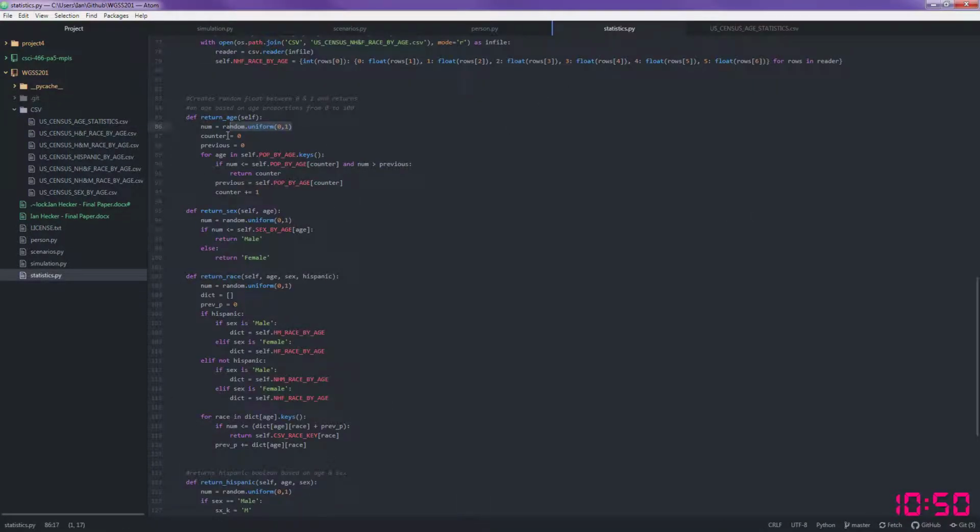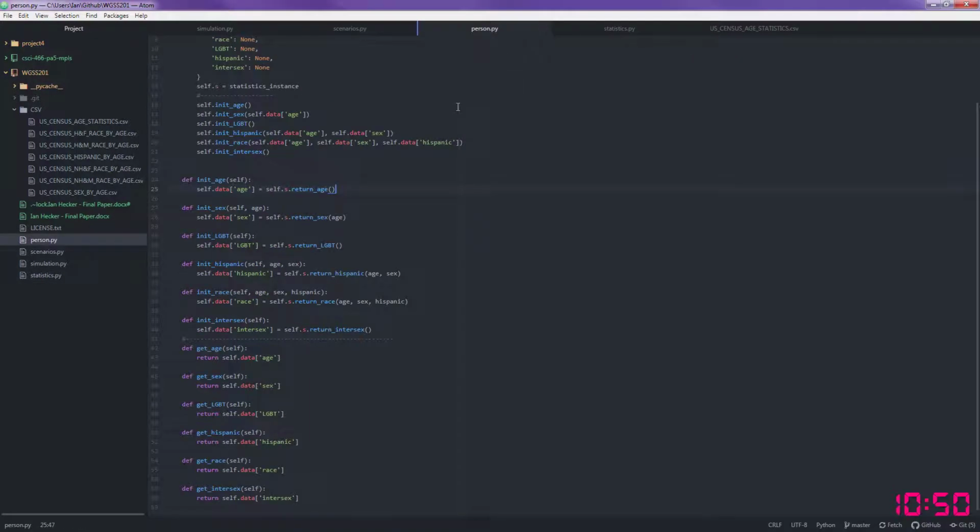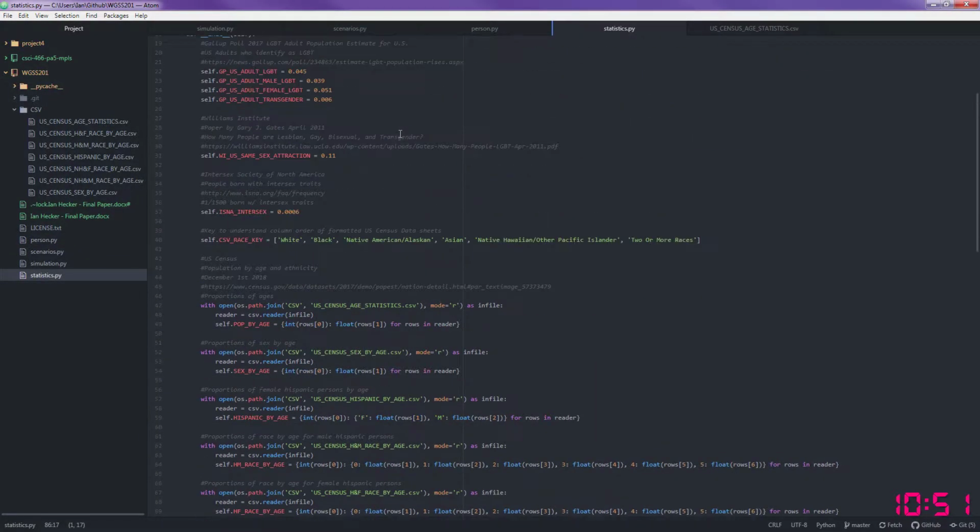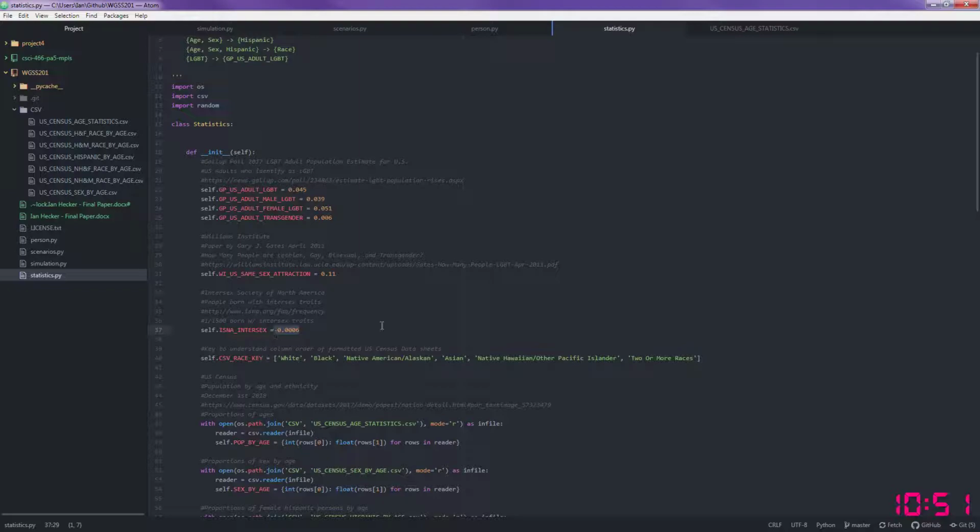So after this age is determined by person, all the other variables can be determined except LGBT and intersex. Those ones are just called with a default variable that was determined by the Intersex Society of North America. They did studies, and I included the links to all of the places where I got my data. They did a study, and the proportion was 0.0006, so about 1 out of every 1,500 people are born with intersex traits.